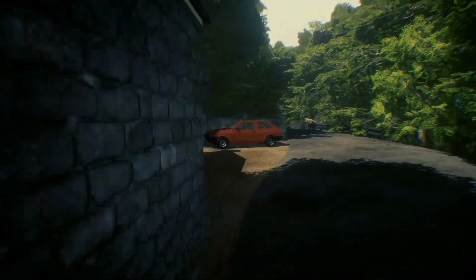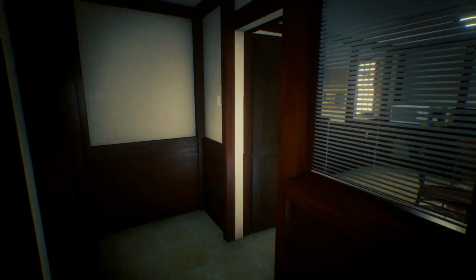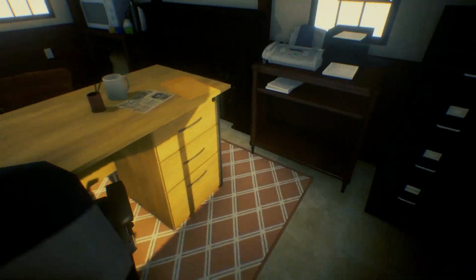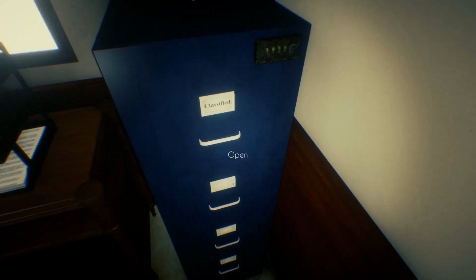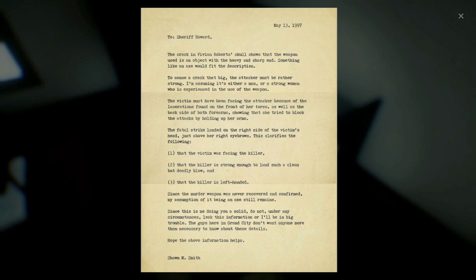With no other clue to go off of, and me still not remembering that I have a key card for the hospital, I head to the sheriff's office hoping to find something I can use to further my investigation. With no other leads, I try to brute force the cabinet, eventually finding the right numbers. We discover a report to the sheriff, detailing the damage to Vivian's head likely came from an axe, much like we suspected, and that the following was discovered.